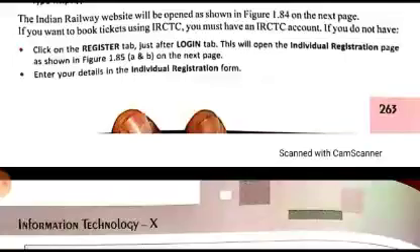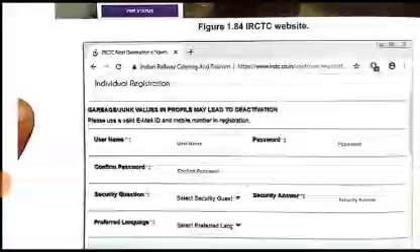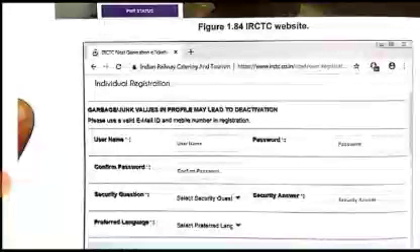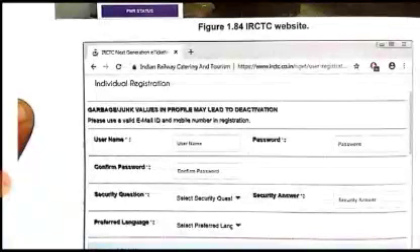We have to enter our details in the individual registration form, which is displayed when you click on the register tab. It has various details like username; you have to choose one username. First of all, you must have a valid email ID and a mobile number that belong to you, because every time you book a ticket, the confirmation messages and e-tickets will be sent to that email ID and phone number.